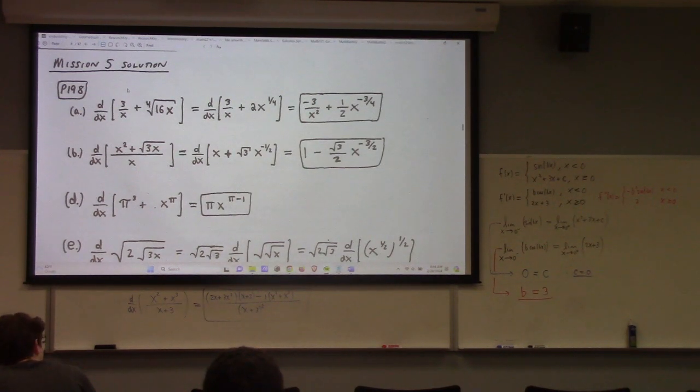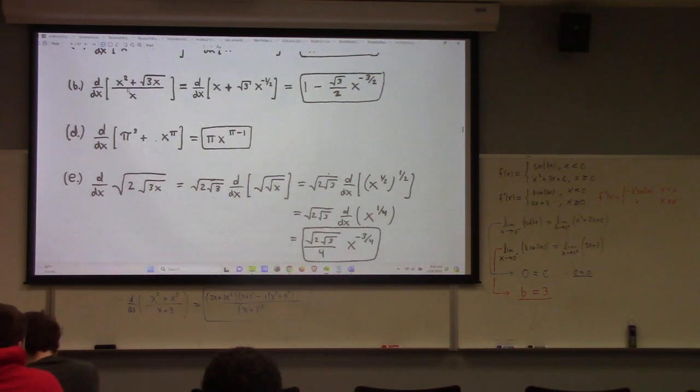Don't fall for the trap here, right? Maybe some of you in your homework have put 3 pi squared. No, pi is not a variable. Pi is a number, 3.14 blah, blah, blah. So when you differentiate that with respect to x, that's just 0. On the other hand, x to the pi differentiates to pi x to the pi minus 1 by the power rule.